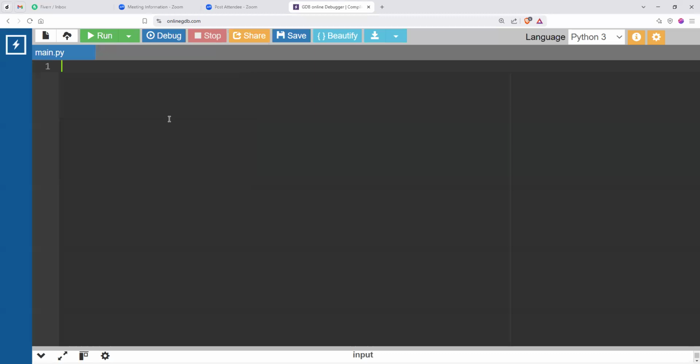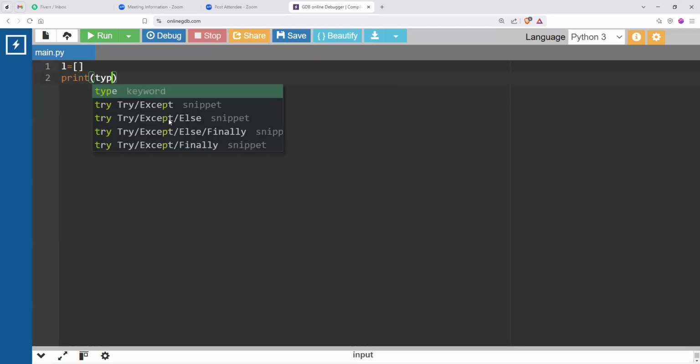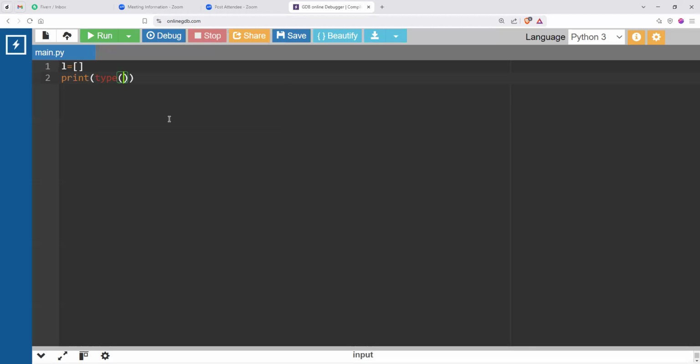L is equal to, here I'm using square brackets. Now I just want to check the type of L. So I already explained the use of the type method, right? The usage of the type method.